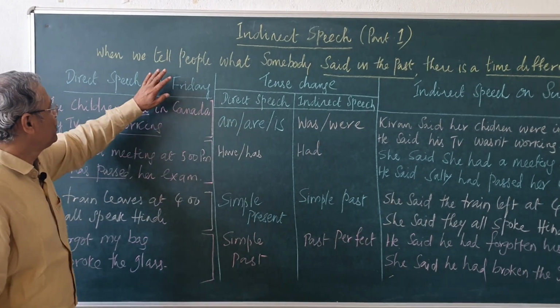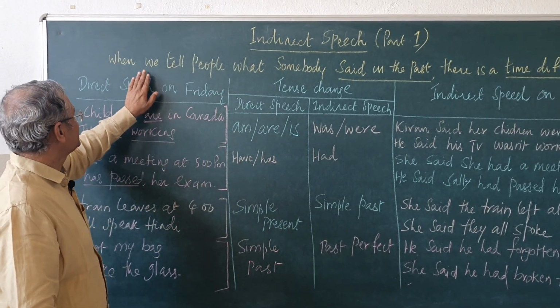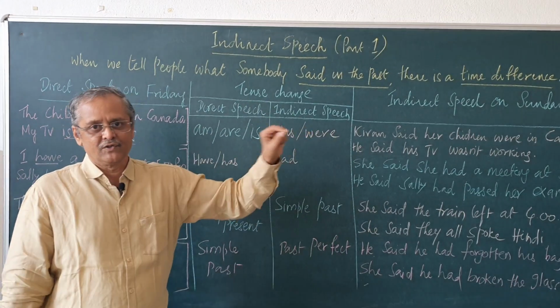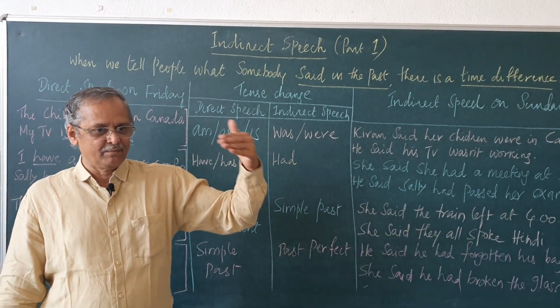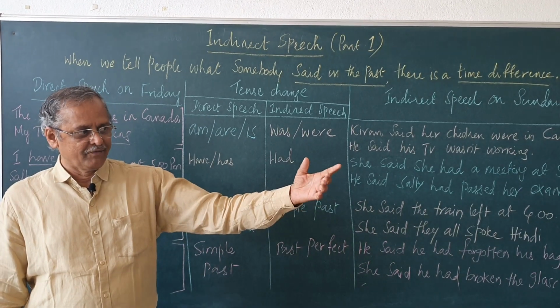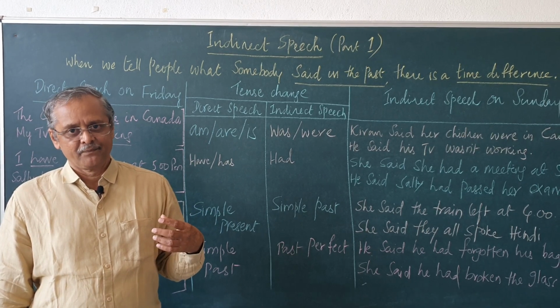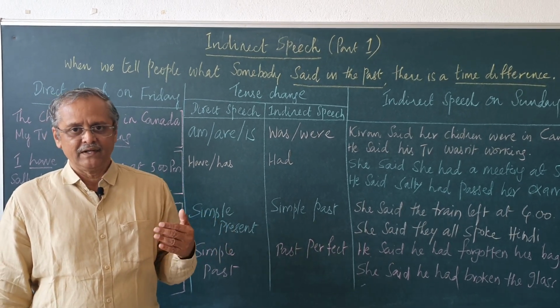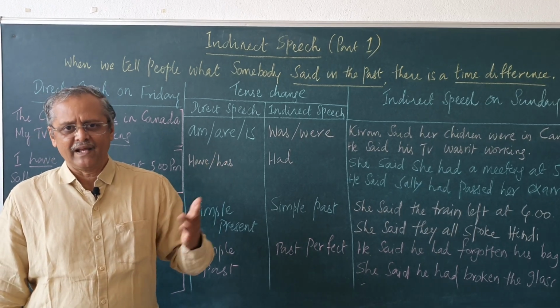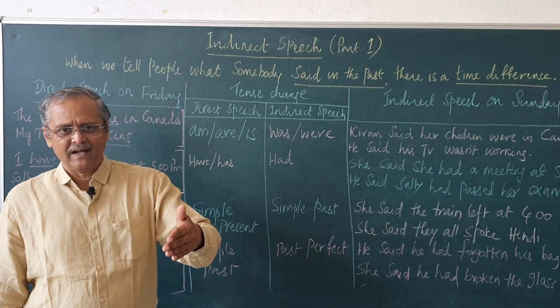When do we use reported speech? That is, when we tell people what somebody said in the past. Somebody said something to us in the past. My friend told me something in the past. When he is telling me, he will be telling in direct speech. Maybe he said to me, "I like you." So, it is in direct speech.